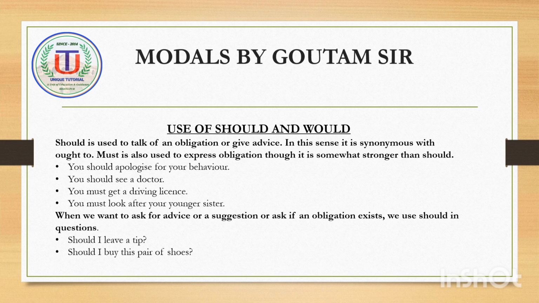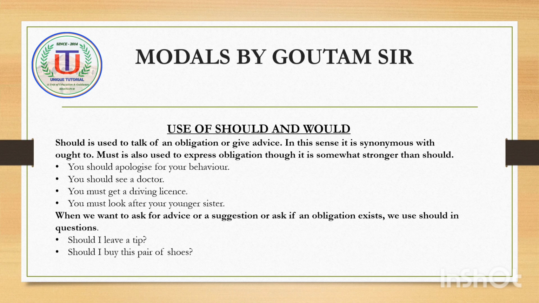Now, use of should and would. Should is used to talk of an obligation or give advice. In this sense, it is synonymous with ought to. Must is also used to express obligation, though it is somewhat stronger than should.